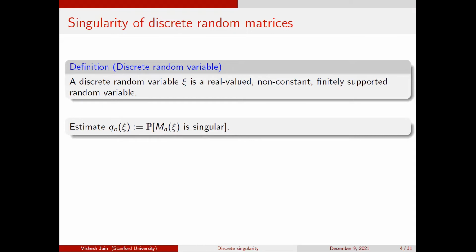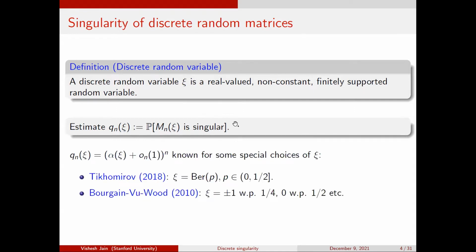Okay, which matrix? I have an n by n matrix. Each entry is an independent copy of C, which is this discrete random variable, which is fixed, and then n goes to infinity, right? So C is fixed, and then n goes to infinity. In this case, the situation was actually not so great, in the sense that even results about the log of the probability were only known for some special choices. Firstly, there was this work of Tikhomirov that I mentioned for Bernoulli 1/2, but actually his paper deals with Bernoulli P for P between 0 and 1/2 fixed.